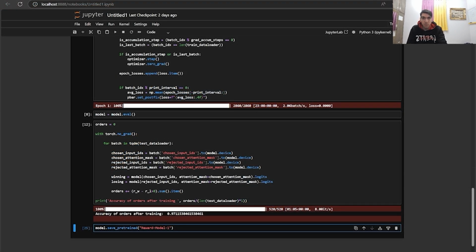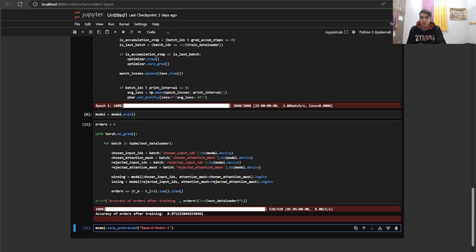Okay, we trained the model on one epoch, and I think it took about 30 minutes on my device to finish. The model is then evaluated on the test set without needing to update its weights. In the final step, the evaluation calculates the accuracy of the model by comparing the model's predictions, RW, the winning response, and RL, the losing response, to the true labels and counting the correct predictions. As you can see, the accuracy after training is 97%, meaning that 97% of the time the model preferred the hate speech response to be ranked lower.